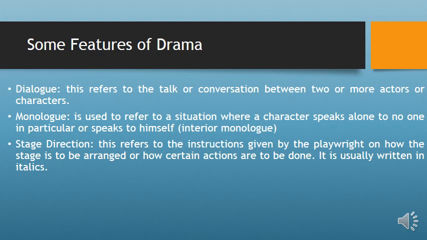Stage direction. Stage direction refers to the instructions given by the playwright on how the stage is to be arranged or how certain actions are to be done. It is usually written in italics, that is, in dramas that are written, not dramatized. You can find that in italics, the playwright is explaining how the stage should be.